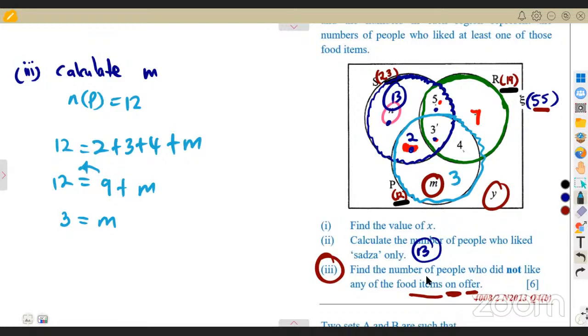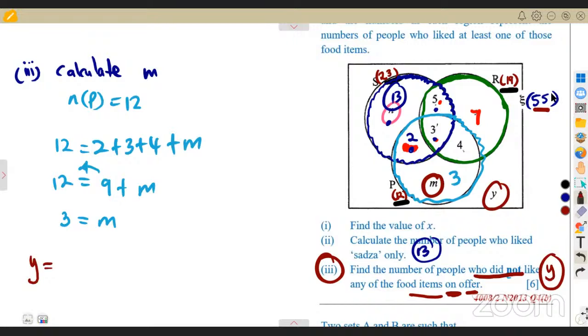So if M is equal to 3, then now we can determine those who did not like anything. What represents them? We said it's letter Y. So how are you going to find the value for Y?